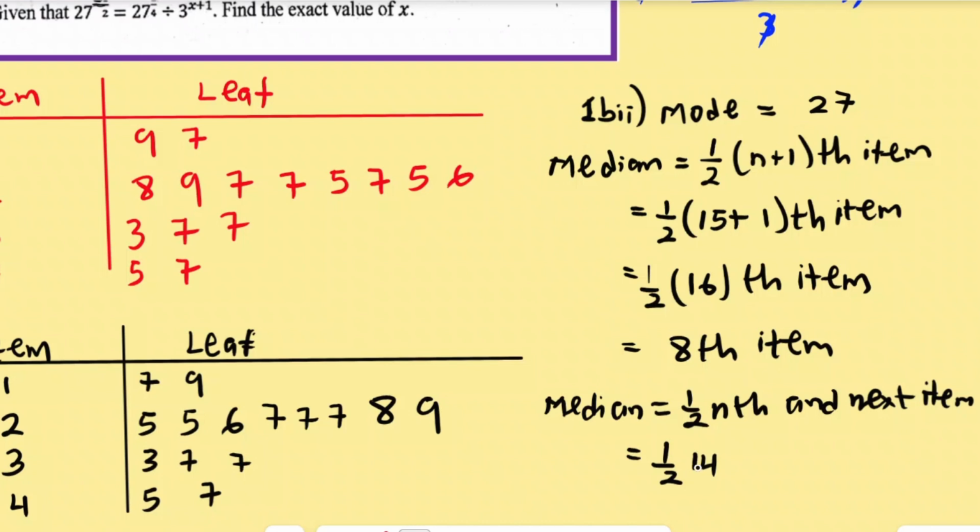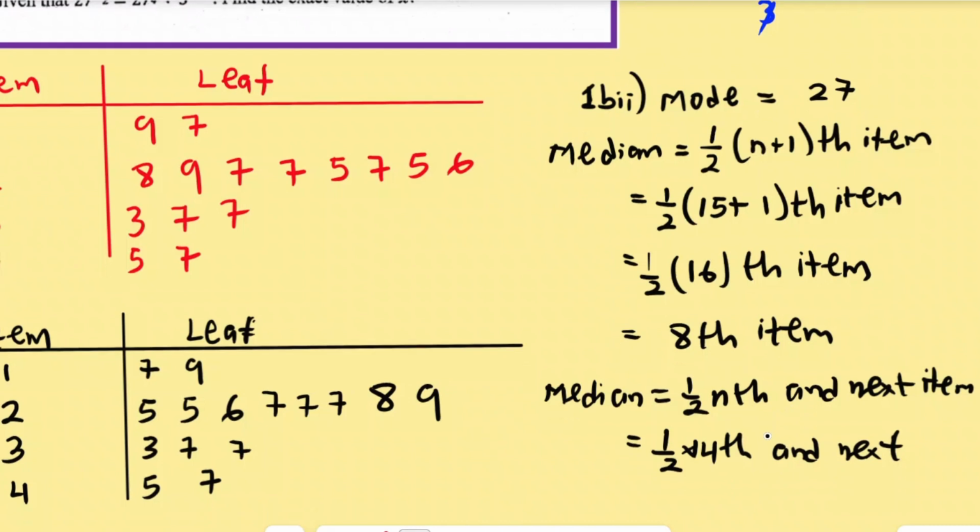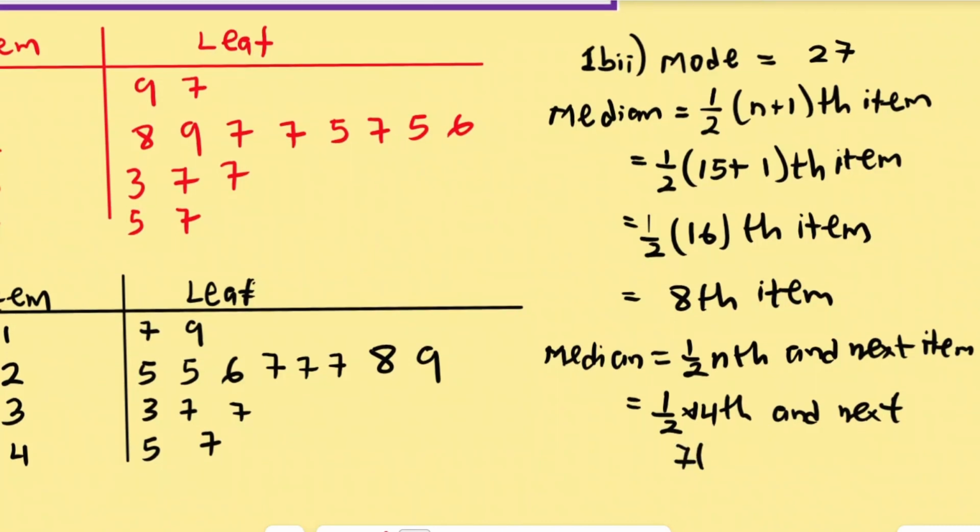So we have the 14 over 2, and the next item. Half of 14 is going to be 7th. So we have the 7th item, and the next item to the 7th is going to be the 8th item. So you see we are getting two middle numbers, the 7th and the 8th. Whenever you get an even data, you will get two middle numbers. But for an odd data, we have only one middle number.